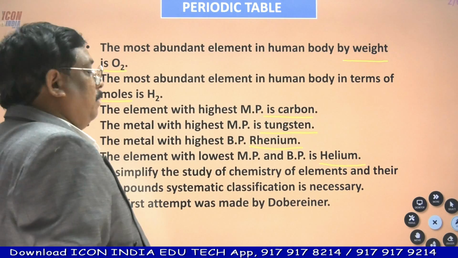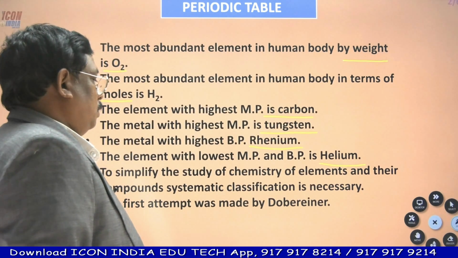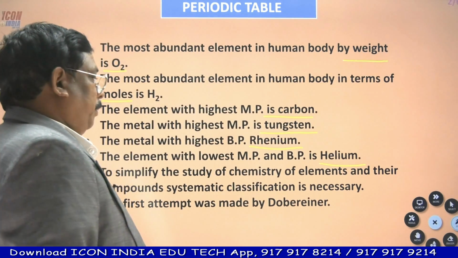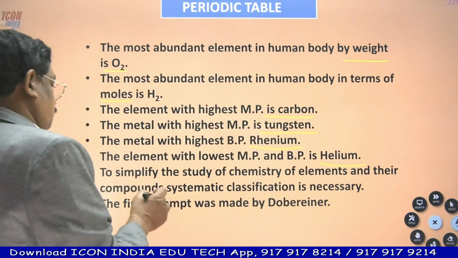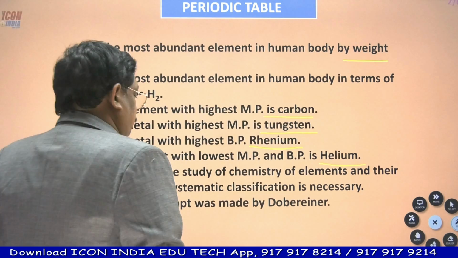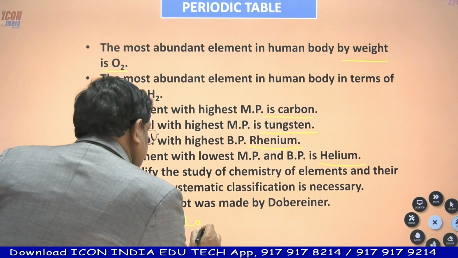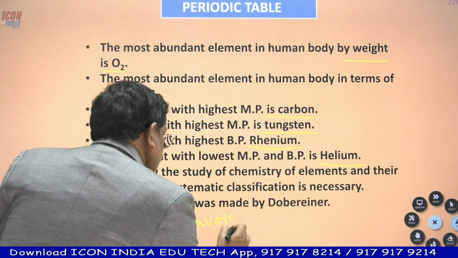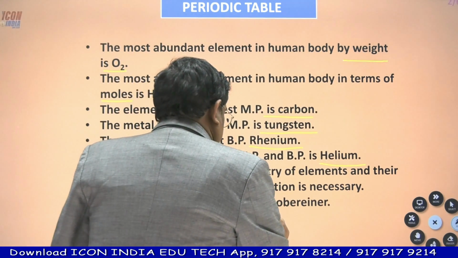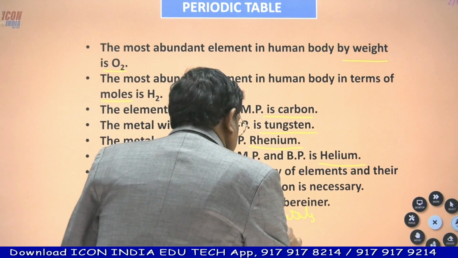And to simplify all these elements, to understand very simply what their properties are, classification is necessary. Many people tried classifications. Of course, the first main attempt was made by Dobereiner. Before that, Lavoisier classified elements into metals and non-metals.